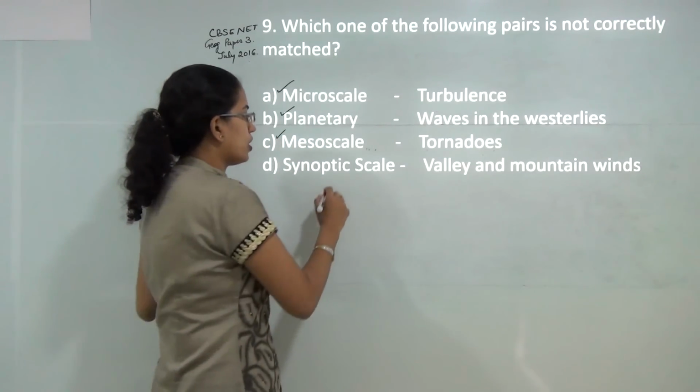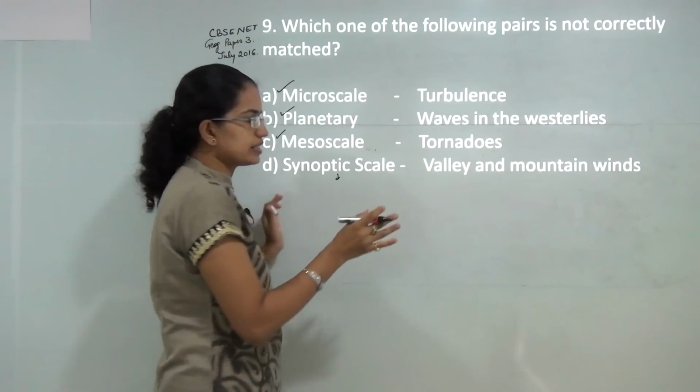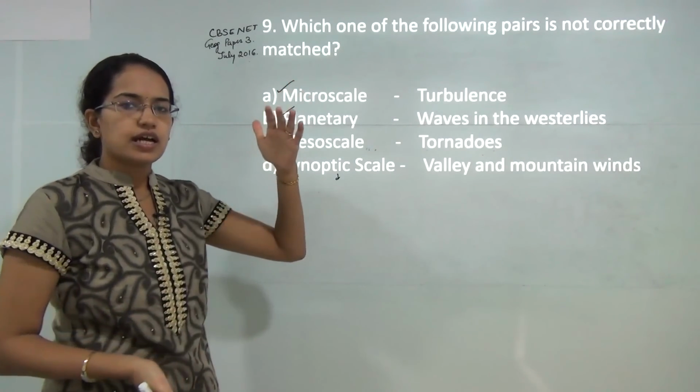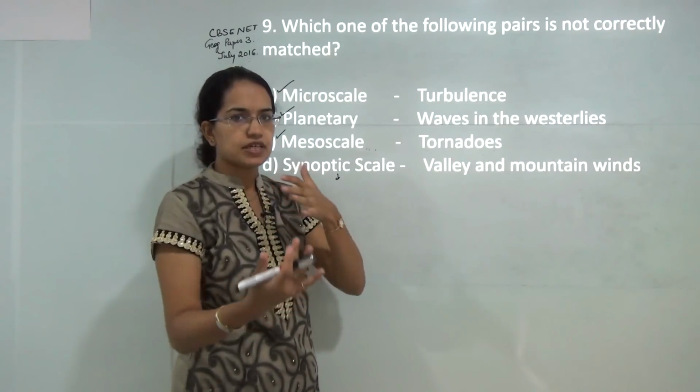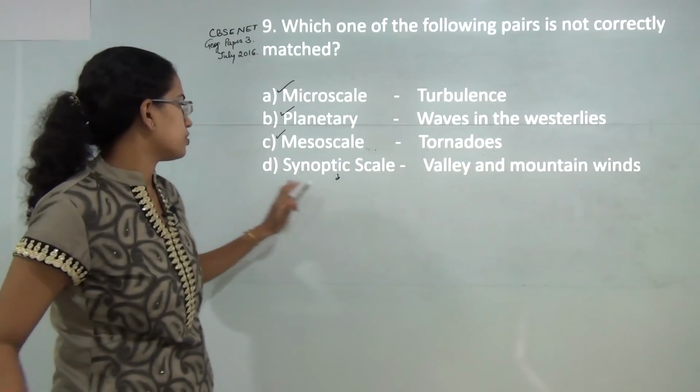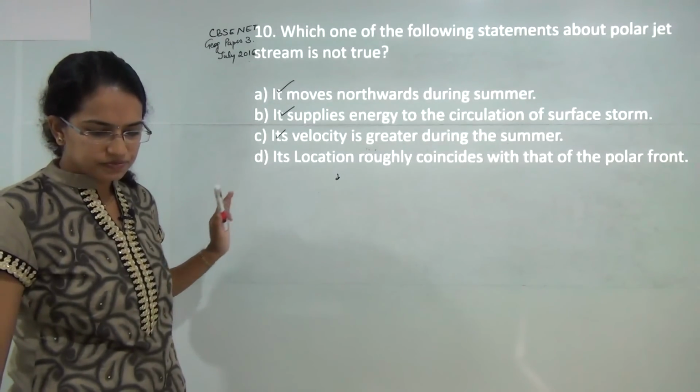Synoptic scale or large scale winds are planetary winds, which we explain under the 3 cell model, the Hadley cell, the Ferrel cell and the polar cell. Valley and mountain breeze is an incorrect option. So D would be the answer here.